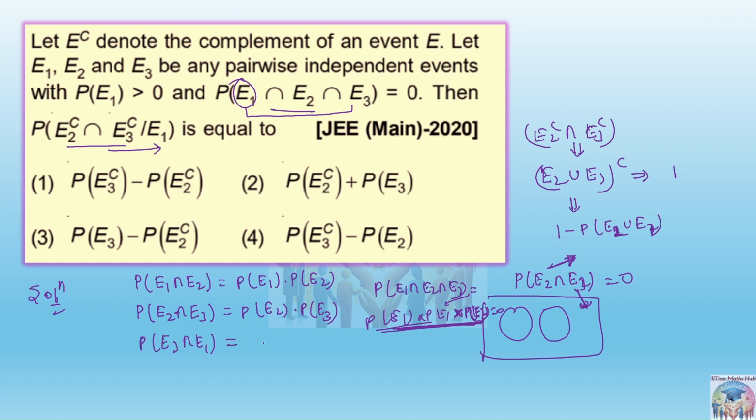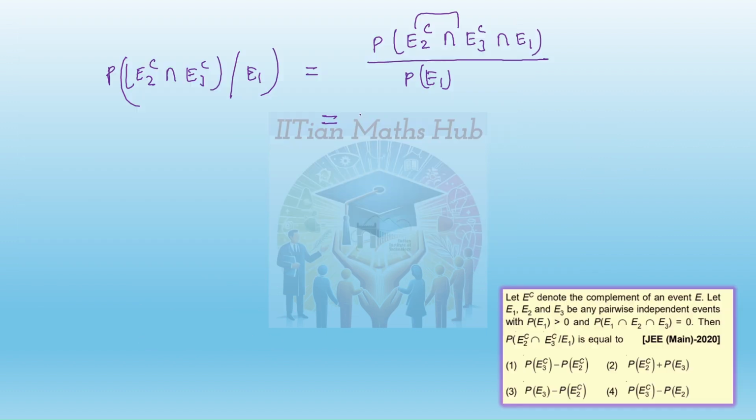Probability of E3 intersection E1 will become E3 multiplication E1. Then after we conclude from all these, we can say that probability of E1 intersection, probability of E2 intersection, probability of E3 intersection was what? This will become probability of E2 complement into probability of E3 complement. That's what you're saying? That will be cancelled out.